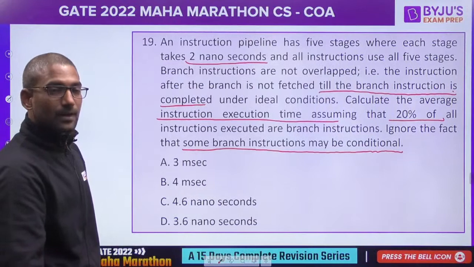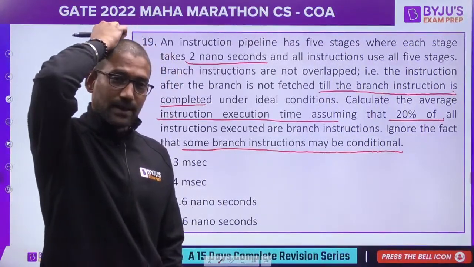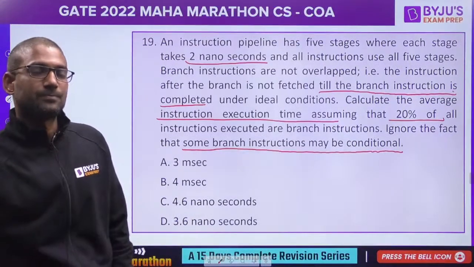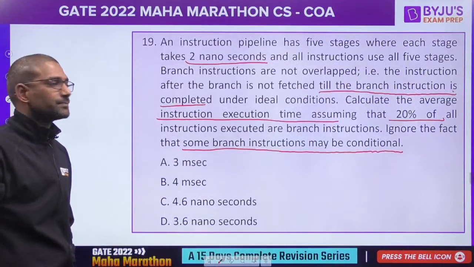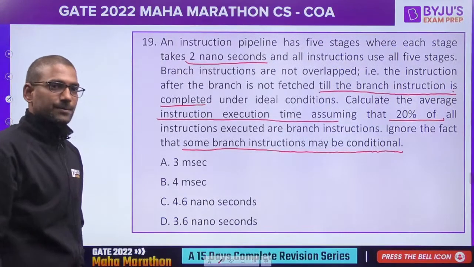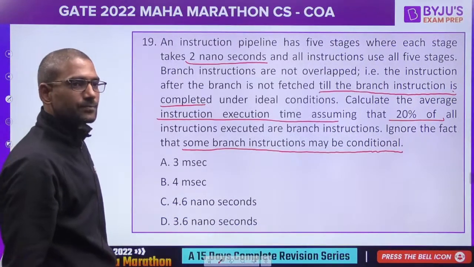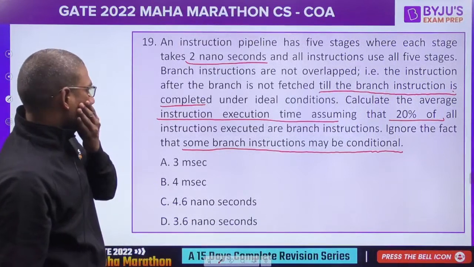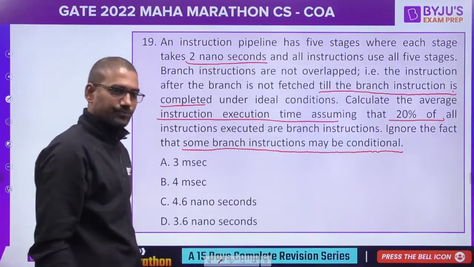Unnati, for calculating the pipelined time, that k value or that 6 value is required. Yes. So I want the average instruction execution time.